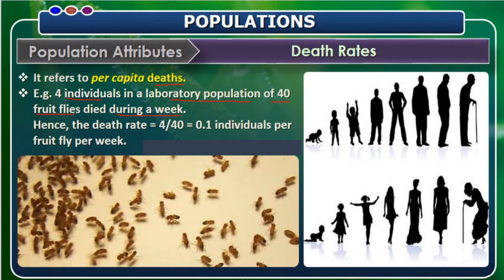How does it occur? It is calculated. So 4 individuals among 40. If it is divided among the 40 fruit flies per week, how much? It means 0.1 individuals per fruit fly per week died. So that is the ratio of the death rate. It is the mortality, the death rate.